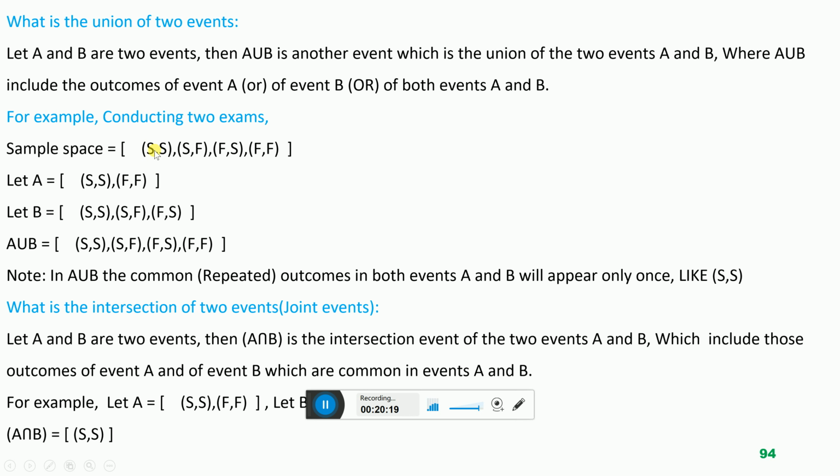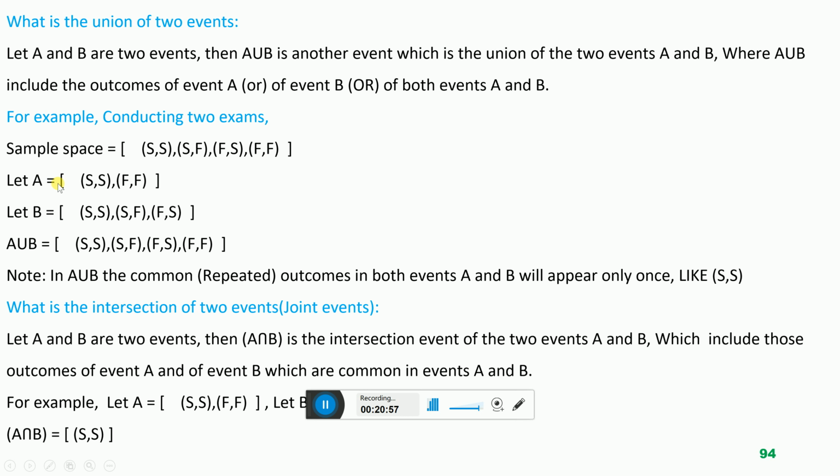The first exam that the student conducts, the student passes that exam. When the student conducts the second exam, again the student passes. So two outcomes, success and success. But it is also possible that when the student gives the first exam he passes, but when he gives the second exam he fails. This is also possible. It is also possible that the student fails the first exam and passes the second. And it is also possible that the student fails both exams. So 4 outcomes are possible.